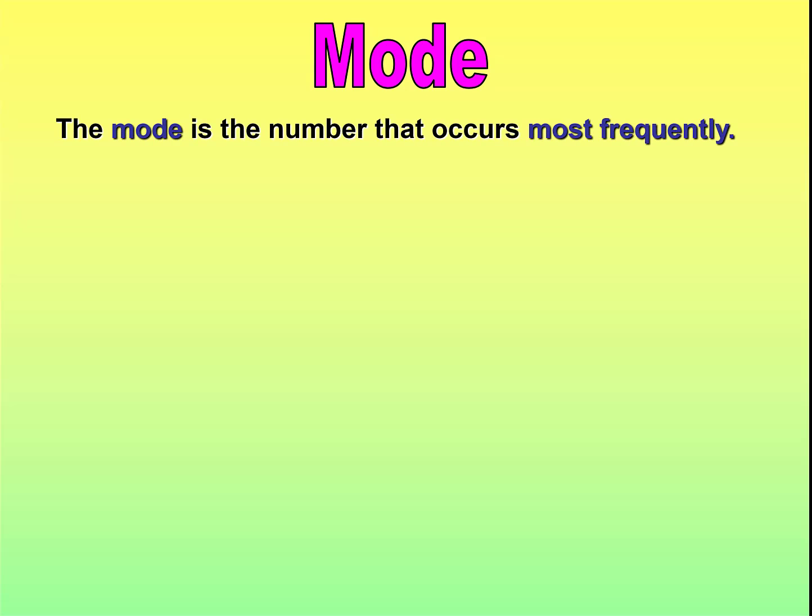So let's look at the first one of these, which is the mode. This is probably the simplest of the measures of average, and it's probably the one that's used the least. It's less useful, and it's very difficult to interpret sometimes, but occasionally it will ask you to calculate the mode. So the mode is the number that occurs most frequently. Quite straightforward, nothing too complicated about it.